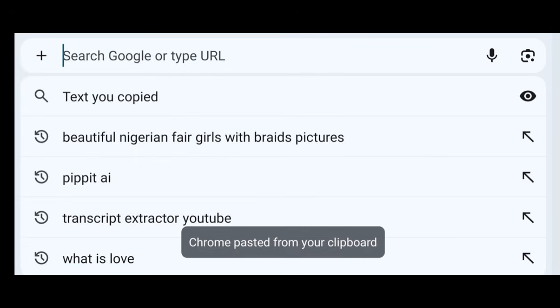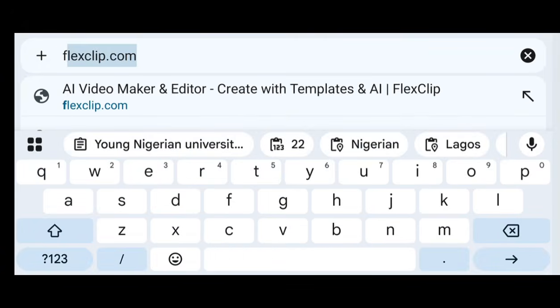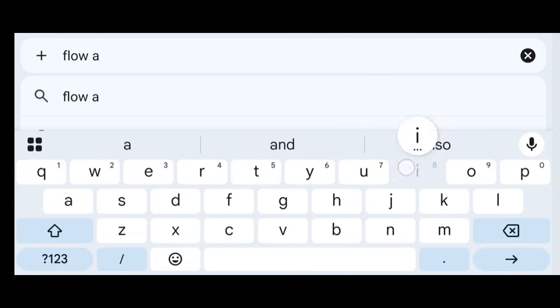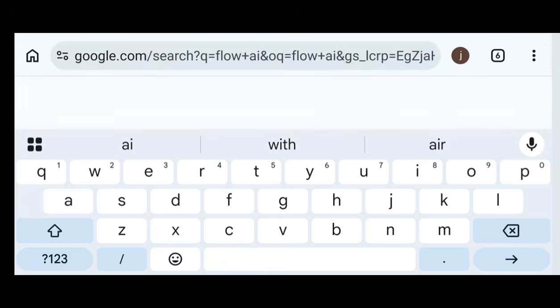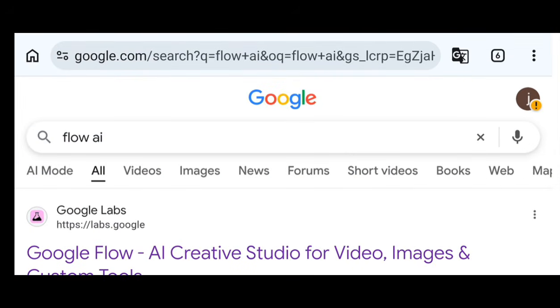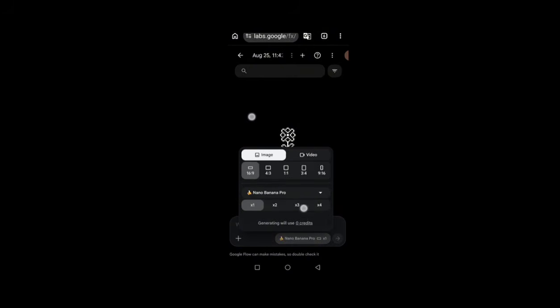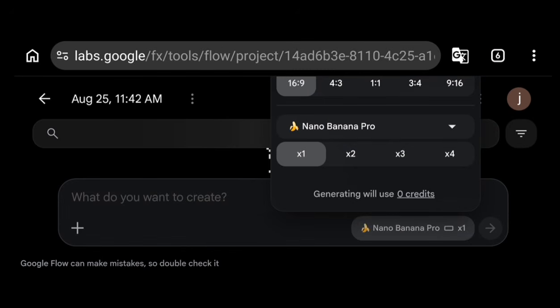So I'll just search for Flow AI. You can actually use Flow AI to create your AI images. It has good quality as well. I just switch it to image Nano Banana Pro. You can leave it in Nano Banana Pro so that you get good quality. Creating image here will cost you 0 credit. But you leave it in one, because it's 0 credit doesn't mean you should start generating images anyhow you want. Now we'll just go back and tap on it again.